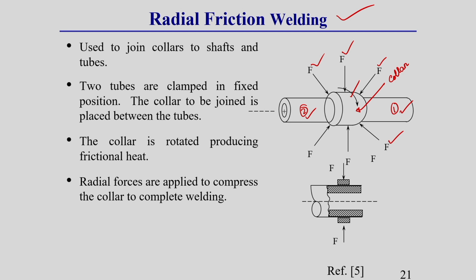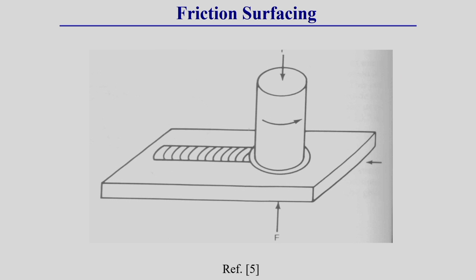This is called the radial friction welding process, because the radial force is applied in this collar region, and due to this radial force, frictional heating and frictional joining take place. That is why it is called the radial friction welding process.